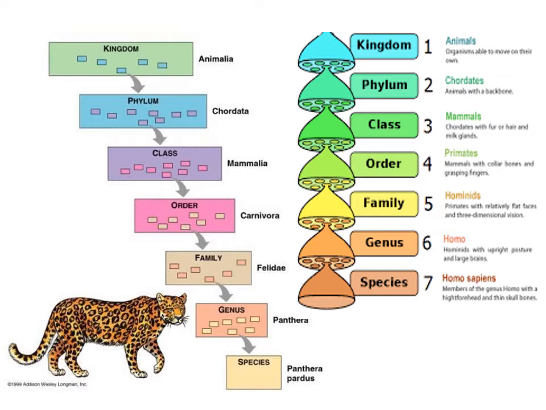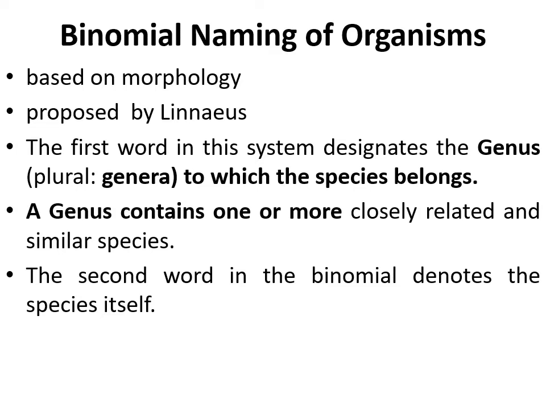So you call it Panthera pardus. And for Homo sapiens, the genus is Homo, and the species is sapiens. So both the similarities as well as dissimilarities are taken into consideration. The kingdom and phylum take into account the general characters, whereas specific characters are taken into account when you go for further classification into order, genus, as well as species.